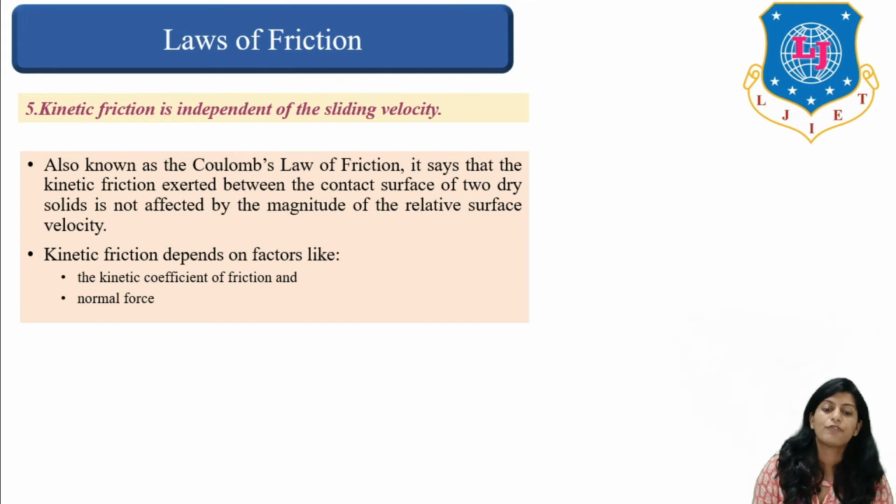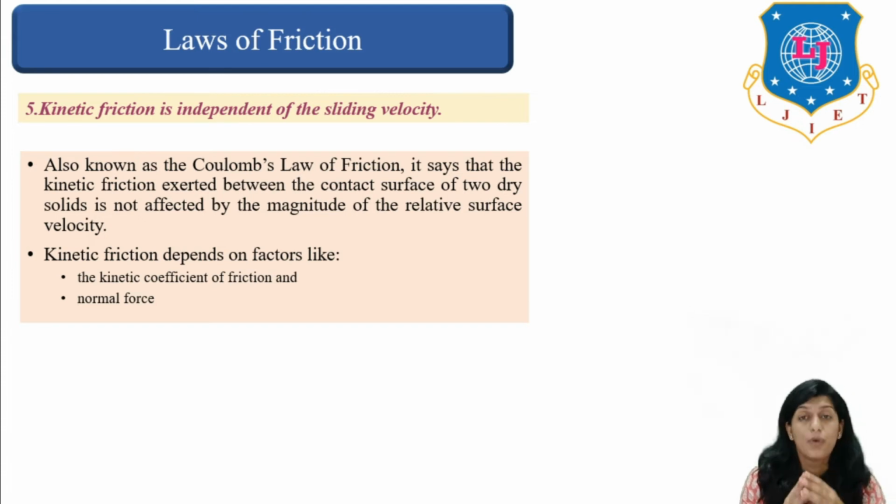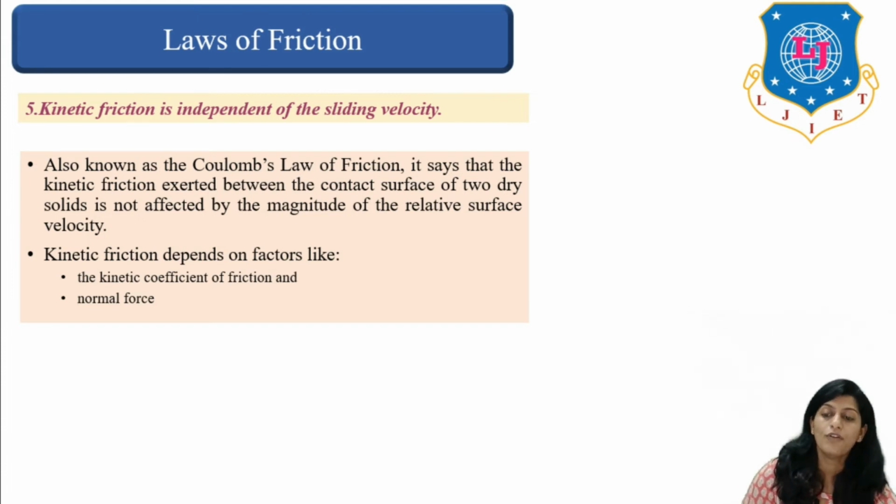So kinetic friction depends on factors like kinetic coefficient of friction and normal forces. Kinetic friction is independent of sliding velocity. This particular term is known as Coulomb's law of friction.